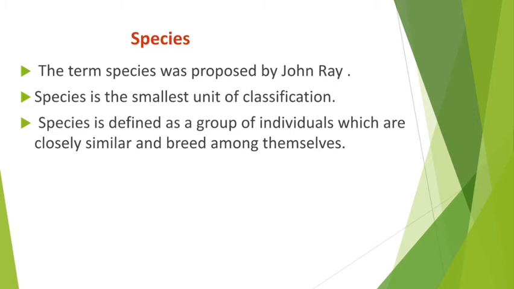Now you may consider any group of individuals, for example a group of cattle. If they are closely similar and show breeding among themselves, then we can consider this is one species.